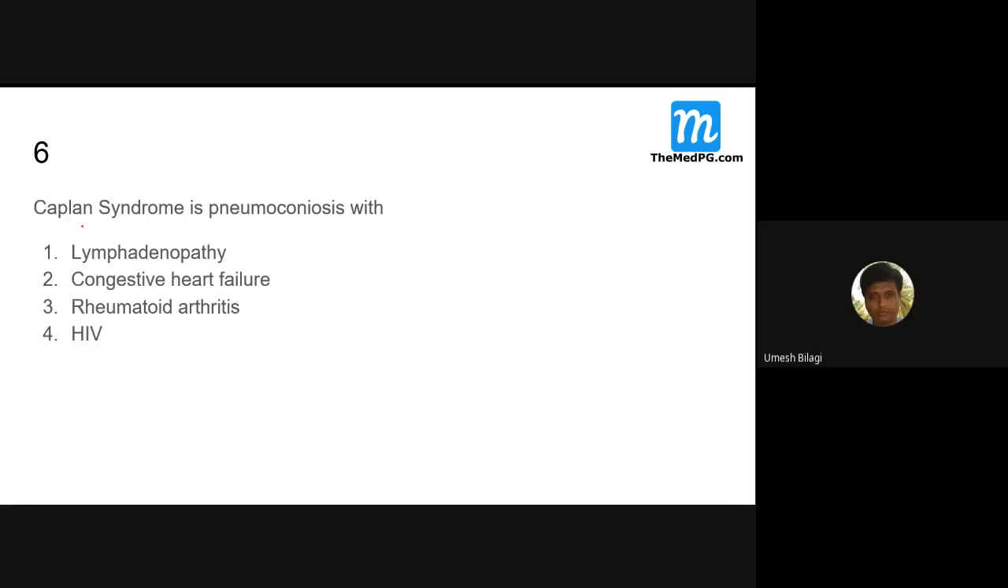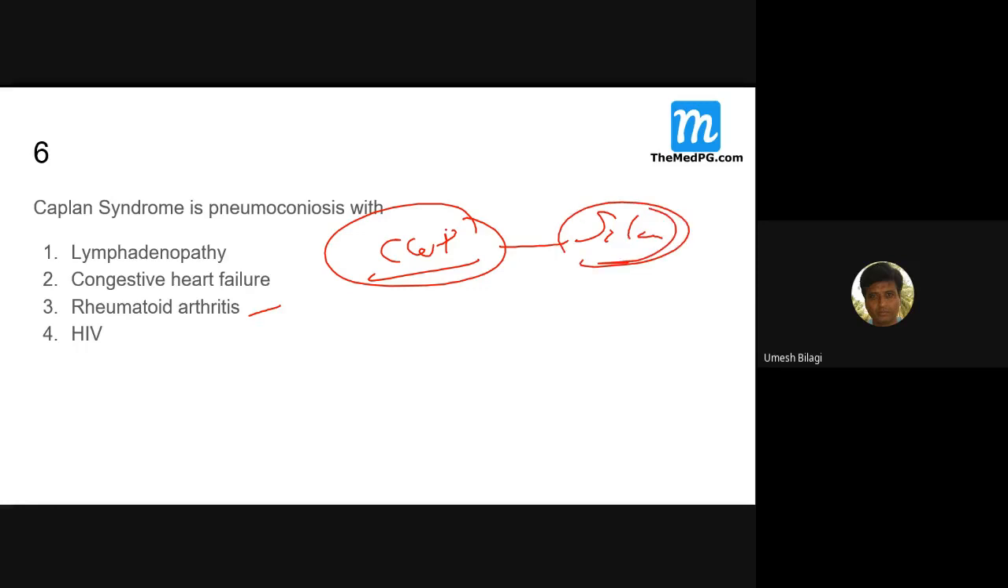What is Caplan syndrome? Sir, rheumatoid arthritis with pneumoconiosis. Which pneumoconiosis? Pneumoconiosis is not a single disease. I told you about half a dozen already. You tell me which one. Silicosis, coal workers' pneumoconiosis, which one of that? Silicosis. Initially, it was with the coal workers' pneumoconiosis that it was first detected. Now we know that it comes with silica.